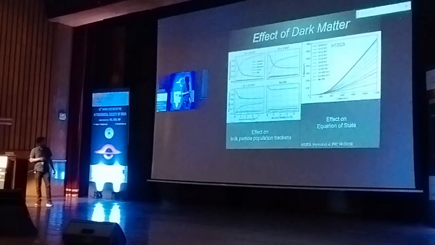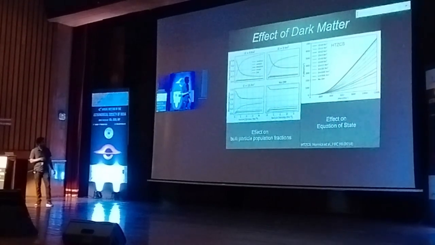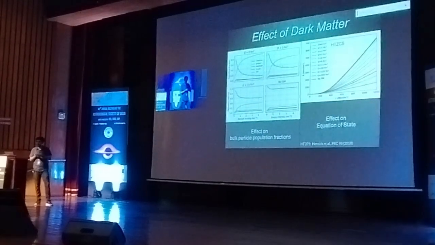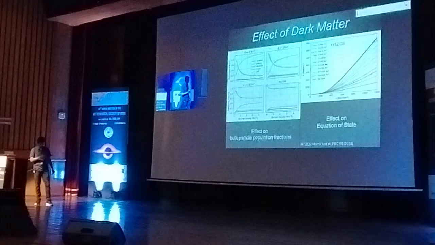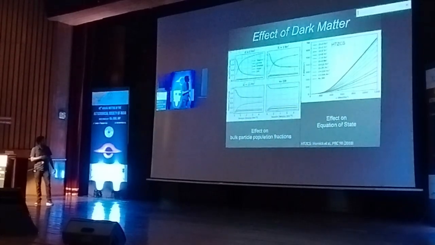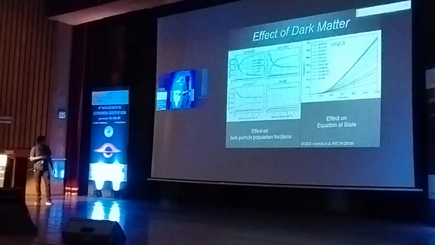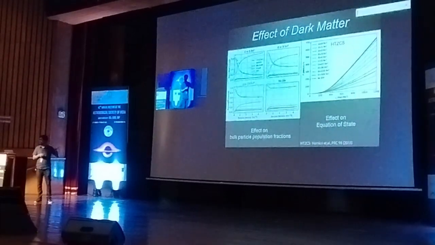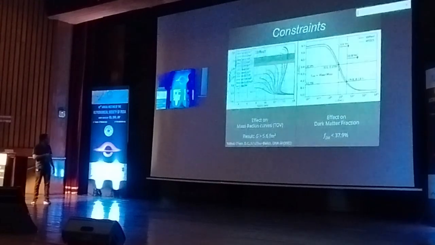And the same effect is observed on the equation of state. So for zero interaction, we have a new degree of freedom, so the equation of state becomes really soft. We don't get as much pressure. But as we increase the interaction strength, it goes stiffer, and this black curve, the last one, is where we have no dark matter. So the usual nuclear equation of state that is considered to model neutron stars.